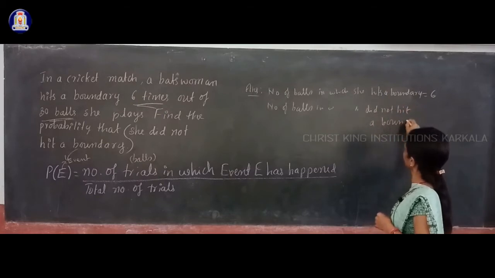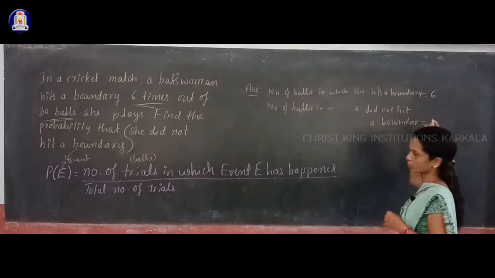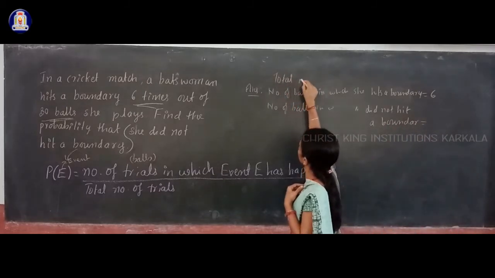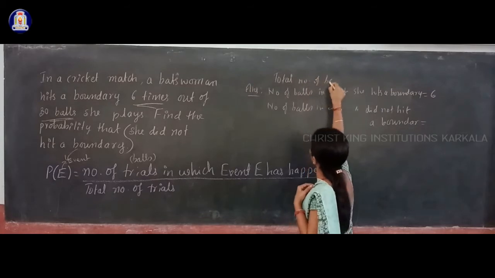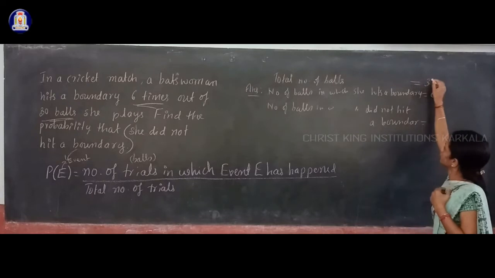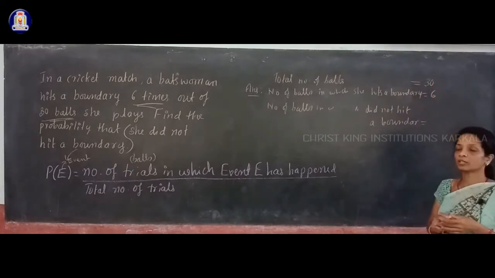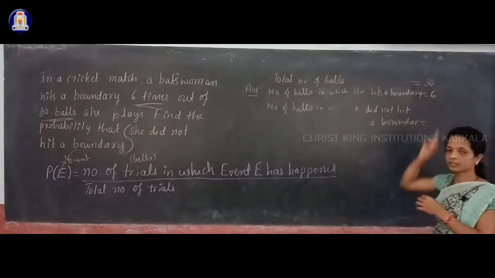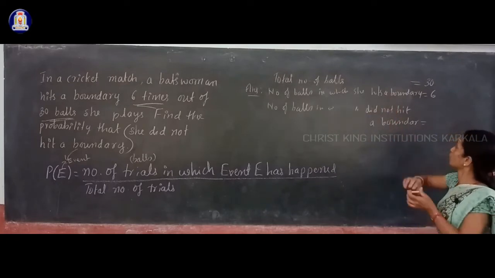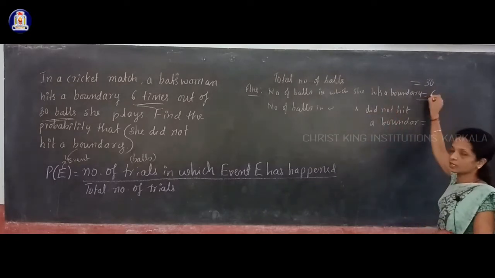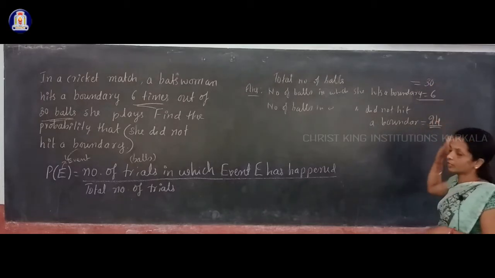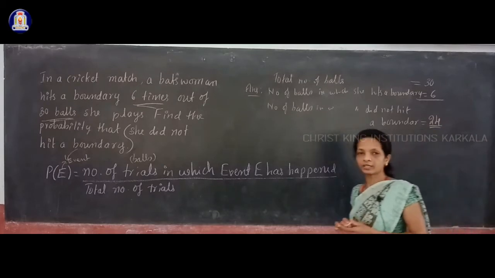is equal to, how to get that? You are given the total number of balls, that is equal to 30. In total she faced 30 balls, and out of that in 6 balls she hit a boundary. So in the remaining balls, you have to subtract this from this, so in 24 balls she is not hitting a boundary.